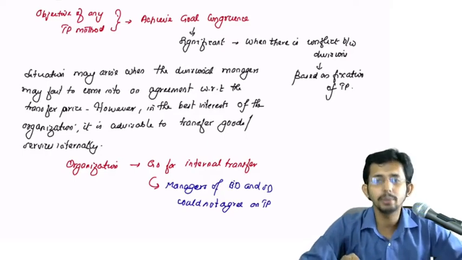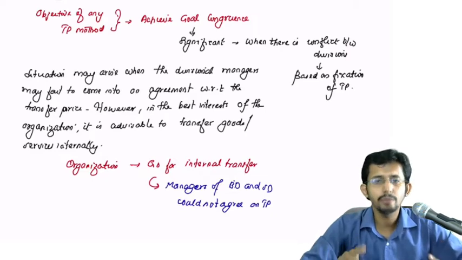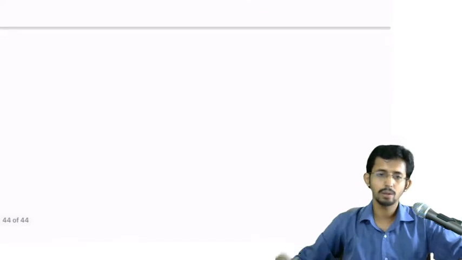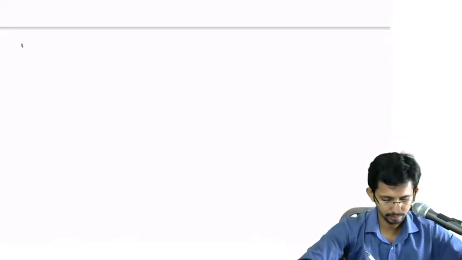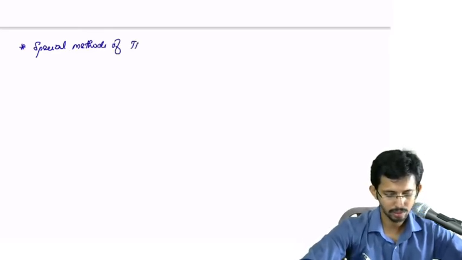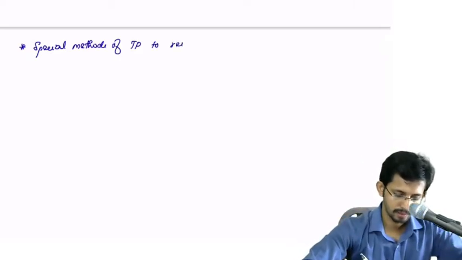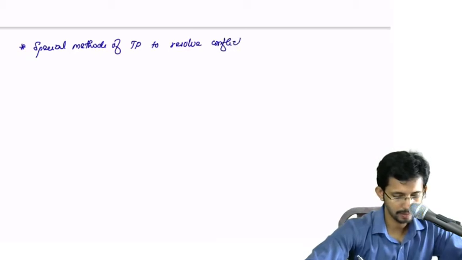So in such scenarios, in order to resolve the conflict between the divisions, we have two different methods of fixing the transfer price. Those are known as special methods of transfer price to resolve conflict.